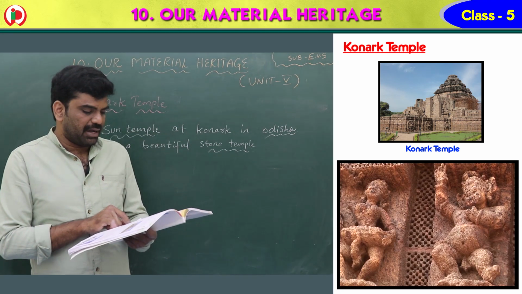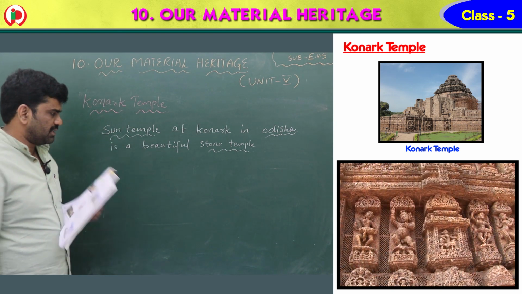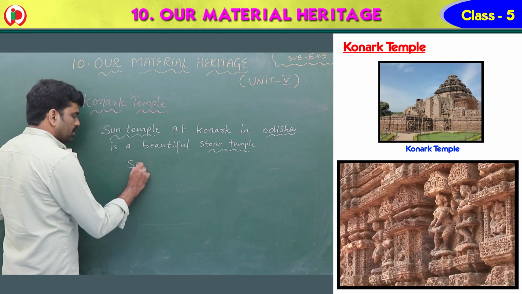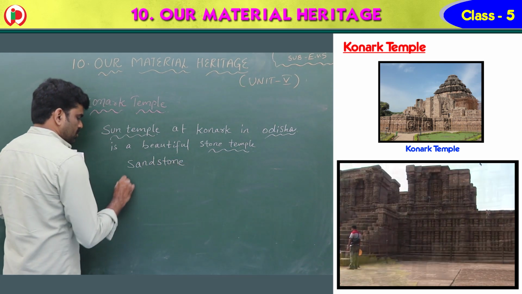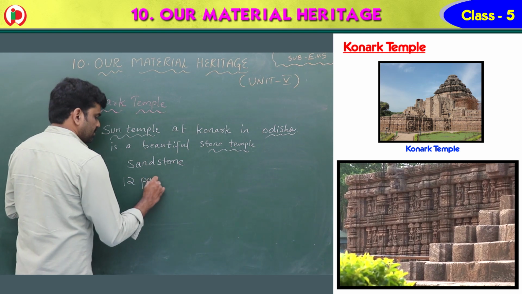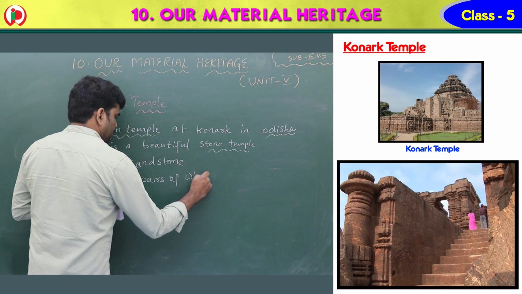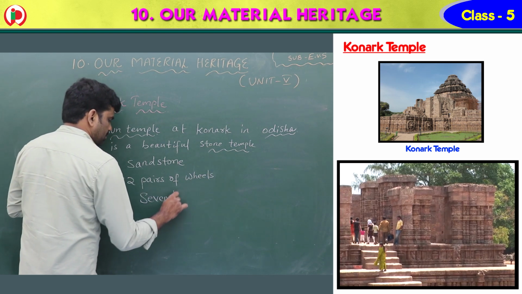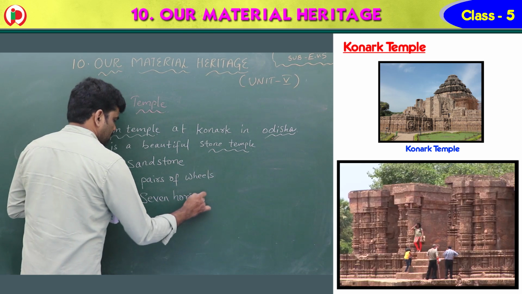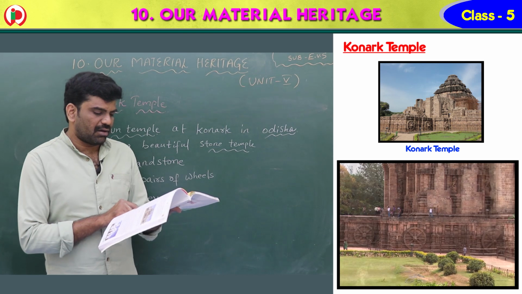It is made of sandstone and has 12 pairs of wheels and 7 horses.